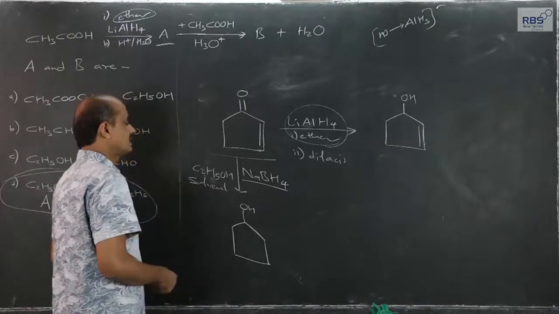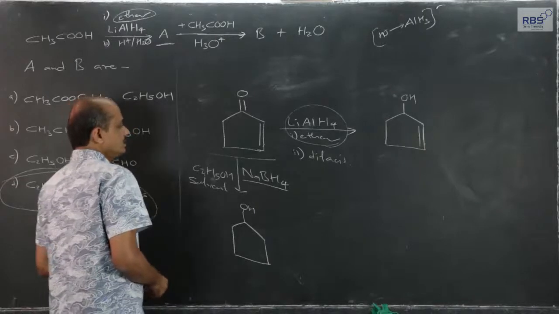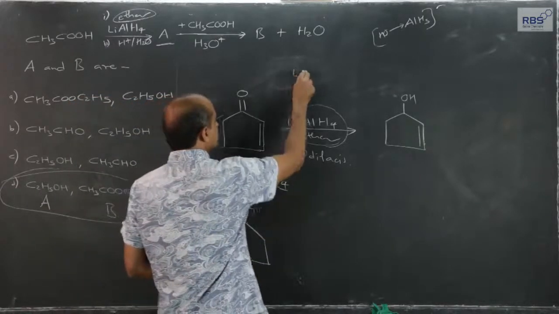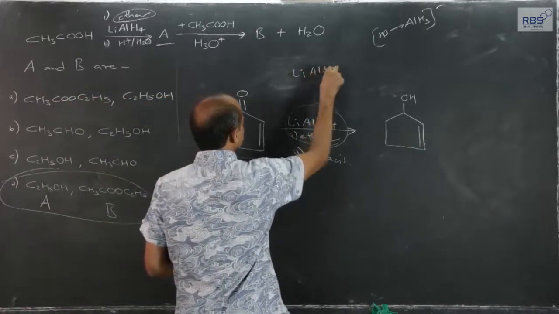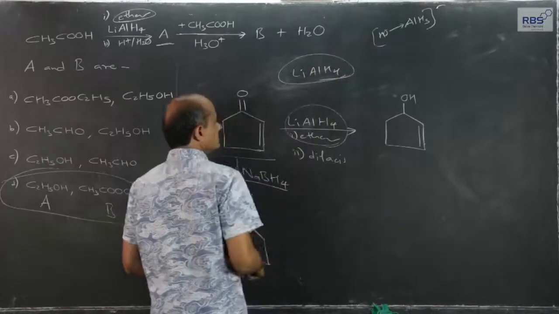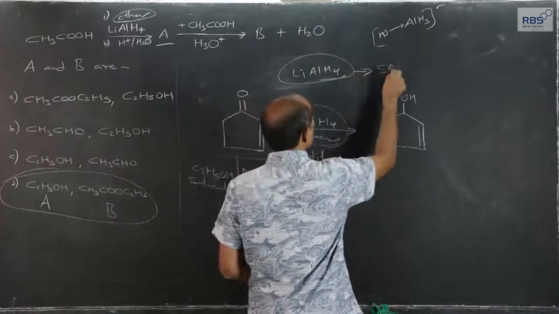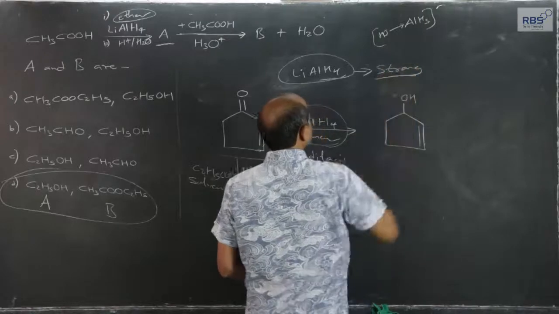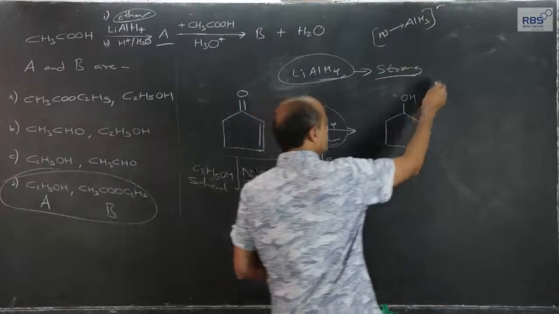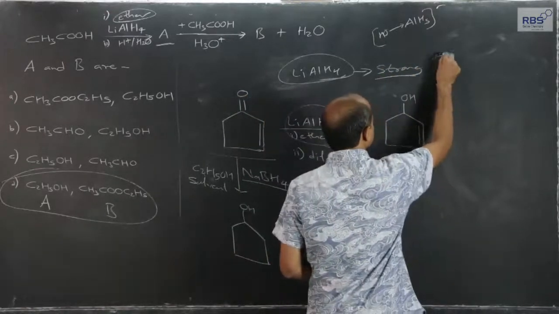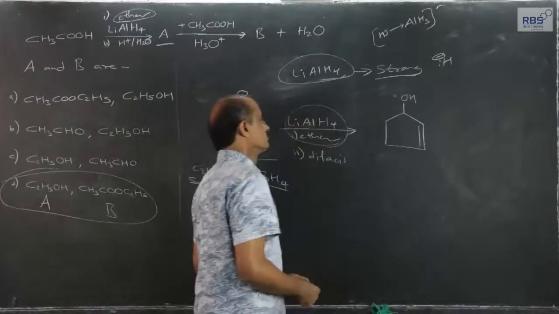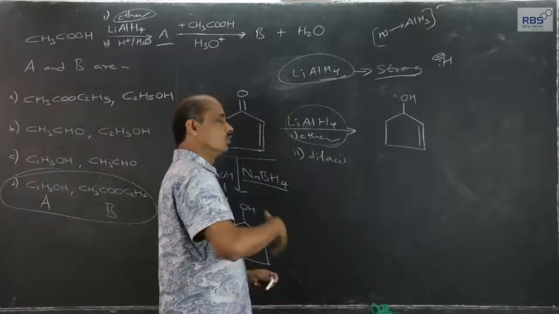So, this difference should also be considered. The reason for that is lithium aluminum hydride is a strong agent, meaning it makes hydride ion available more easily.